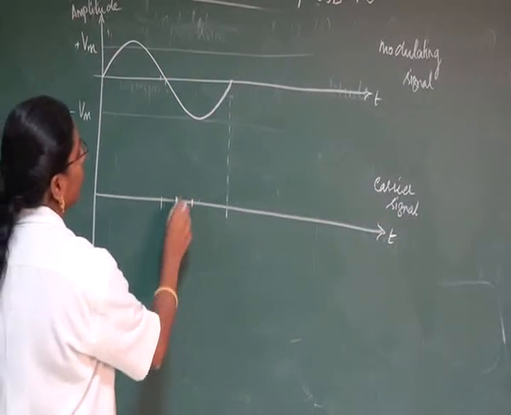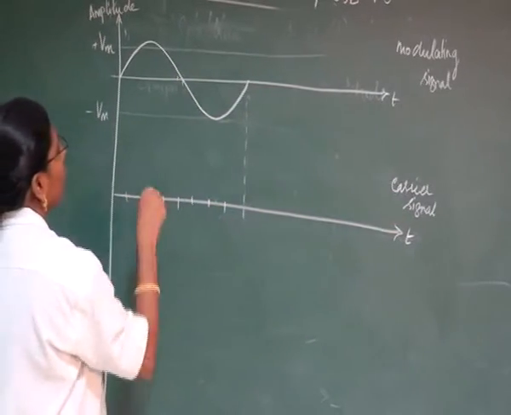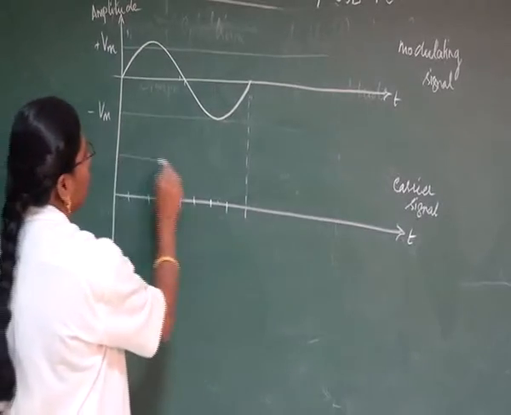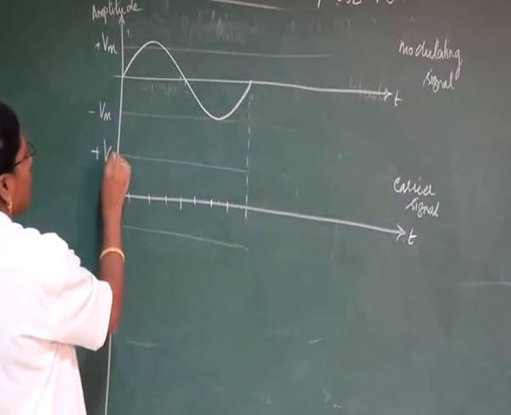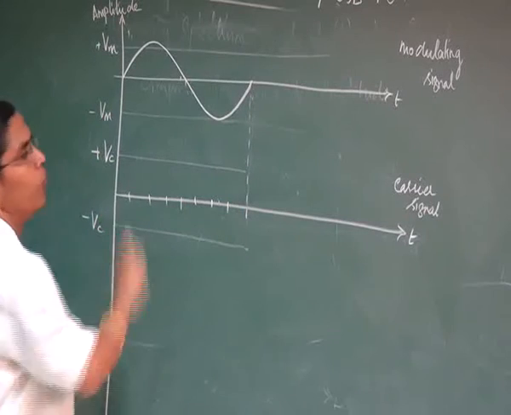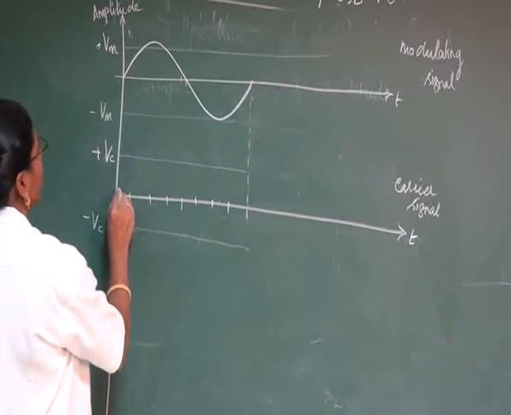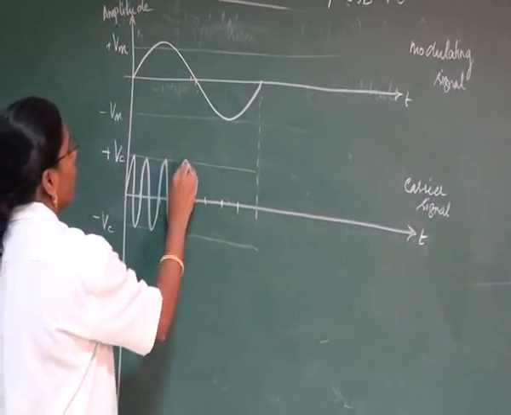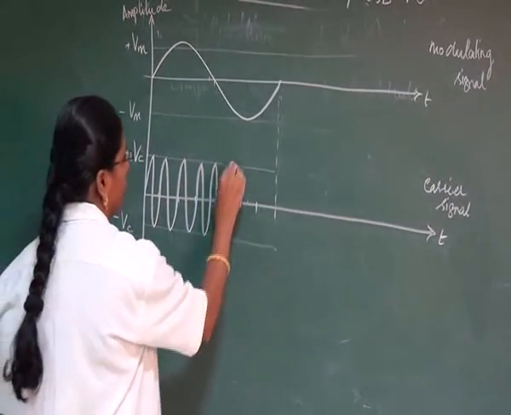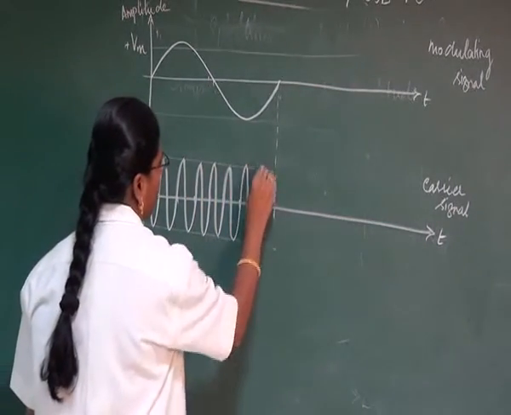Here the carrier signal has a constant amplitude, taken as plus Vc here and minus Vc. So we can represent our carrier signal like this, with more cycles compared to our modulating signal.